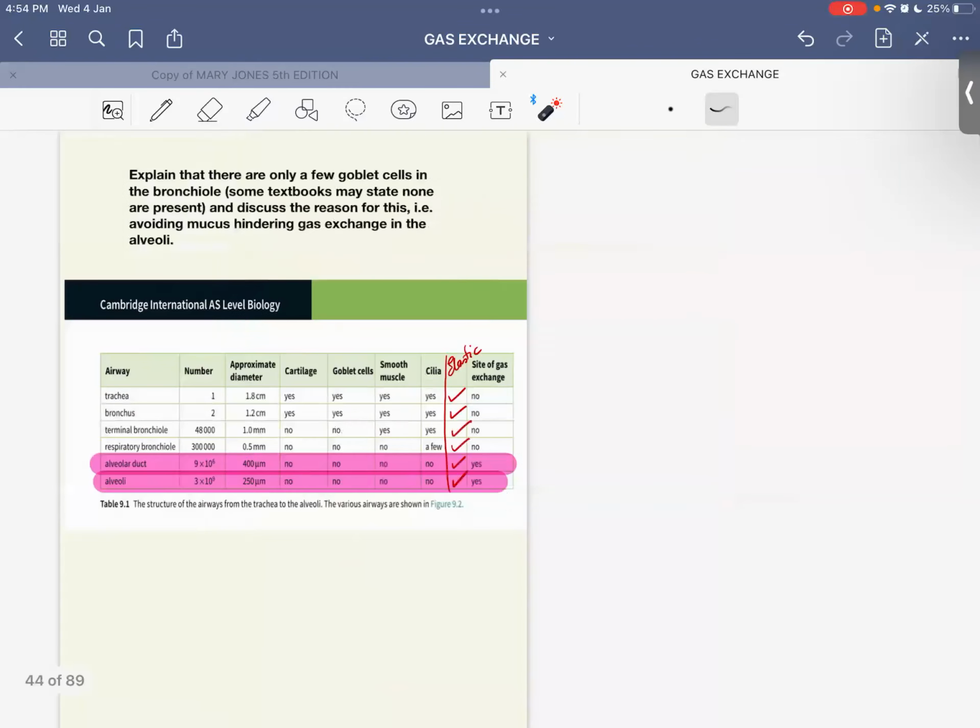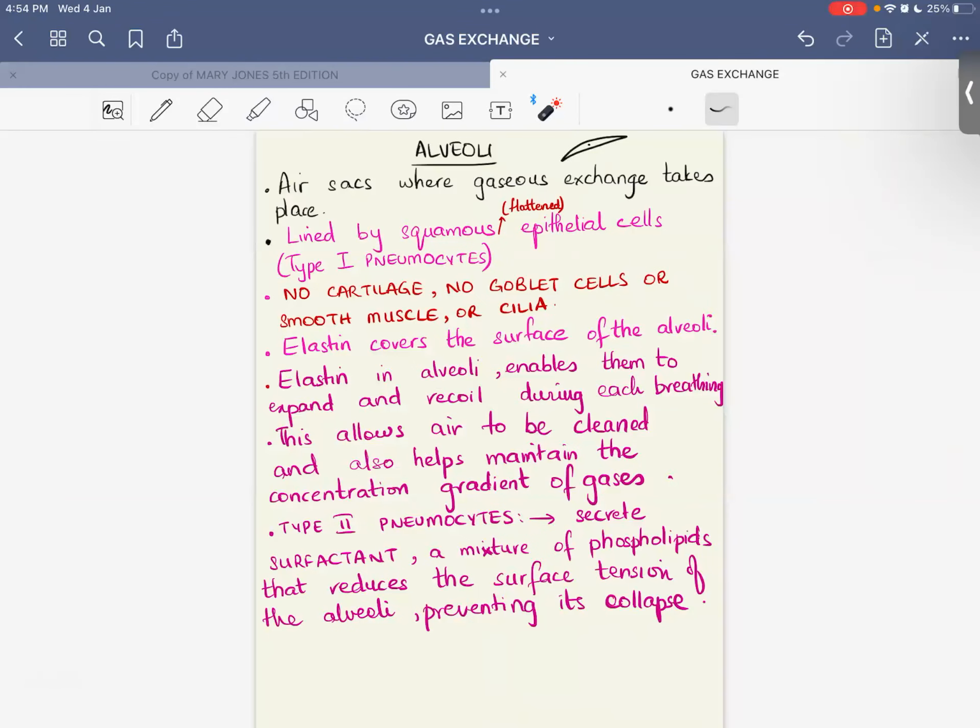Moving on to alveoli now. ठीक है? सबसे ज्यादा इसी पे ही सवाल आते हैं. Alveoli or air sacs, they are the places where gas exchange takes place. ठीक है? And they are made up of flattened, squashed, squamous epithelial cell.